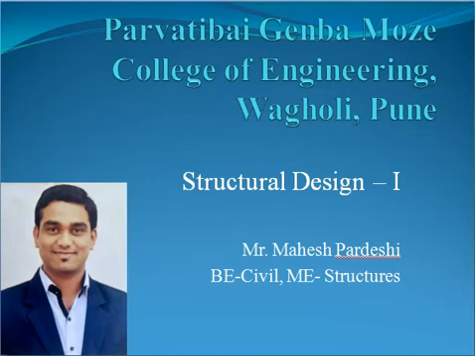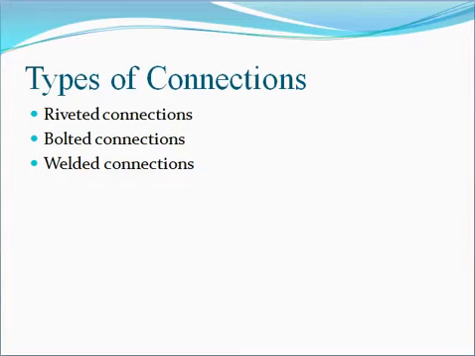In today's session, we are discussing the connections. Different types of connections are there in case of steel structures. Connections are one of the important aspects of steel structures, joining the various members of the structure so that the connection and the original members act as an integral unit.